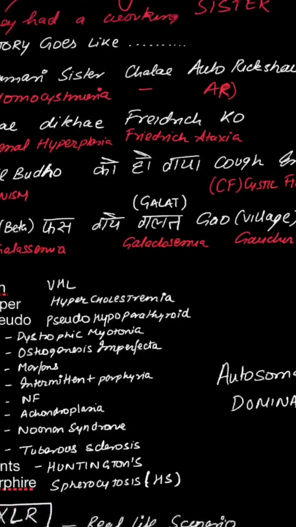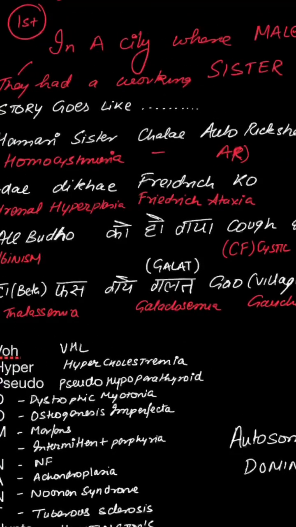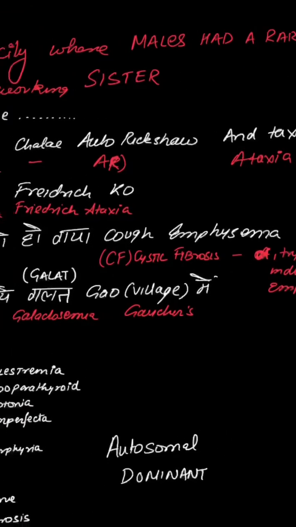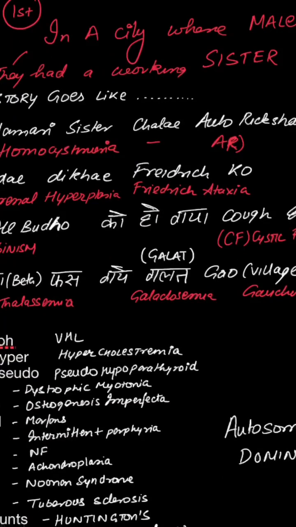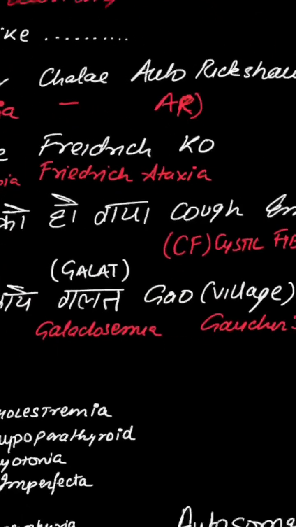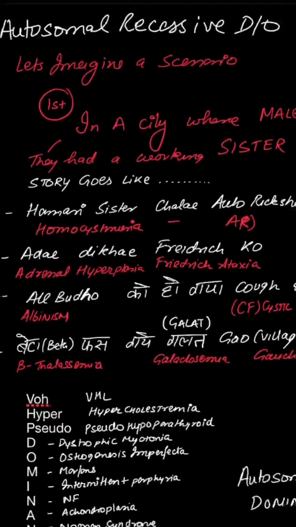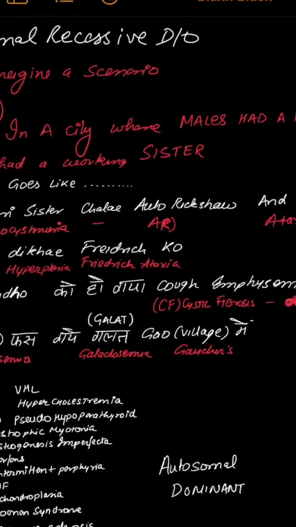गलत गांव में. So it goes like: हमारी सिस्टर is homocystinuria, ऑटो रिक्शा is autosomal recessive and टैक्सी is ataxia telangiectasia. अदाएँ दिखाएं फ्रेडरिक को. अदाएँ से congenital adrenal hyperplasia, फ्रेडरिक को is Friedreich ataxia, ऑल बुड्ढे is albinism. So autosomal recessive type of albinism.